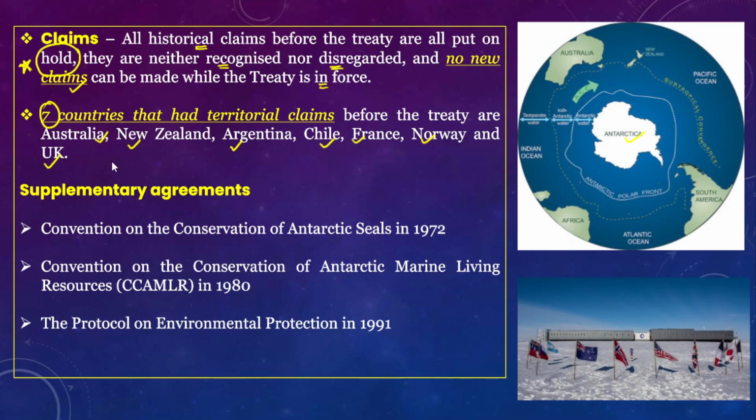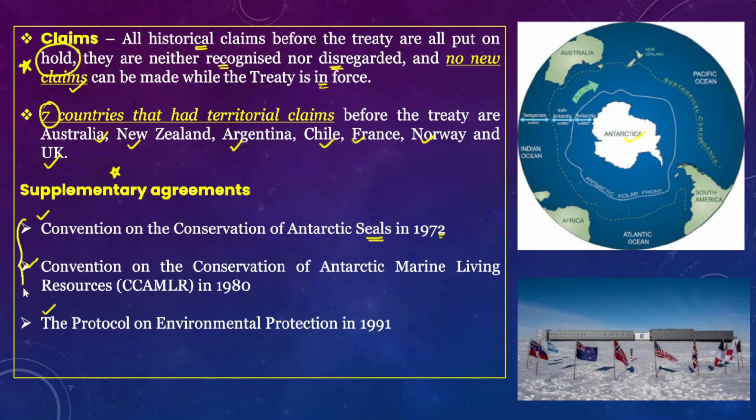So apart from this Antarctic Treaty, it also has several supplementary agreements or supplementary conventions. The first convention is the Convention on the Conservation of Antarctic Seals 1972, and the second, the Convention on the Conservation of Antarctic Marine Living Resources, and the Protocol on Environmental Protection in 1991.